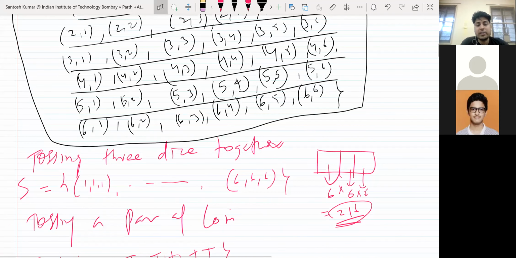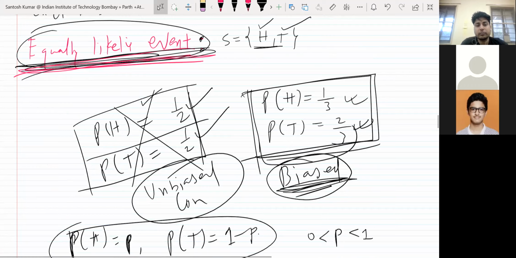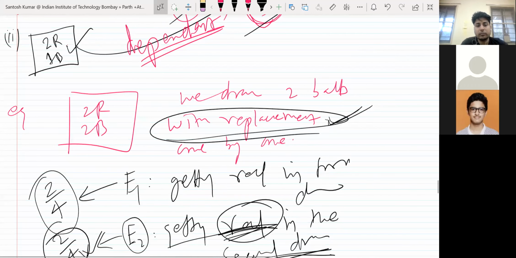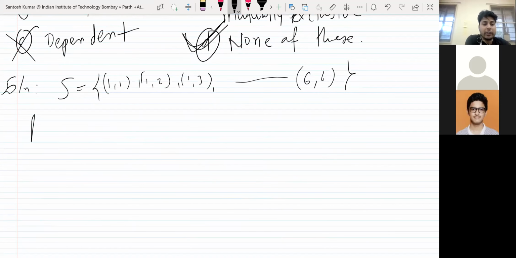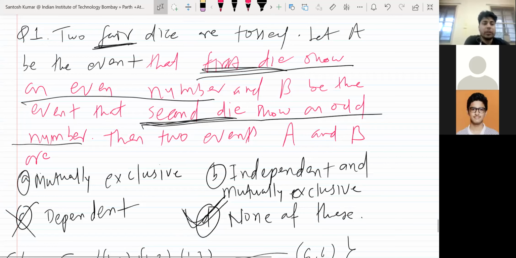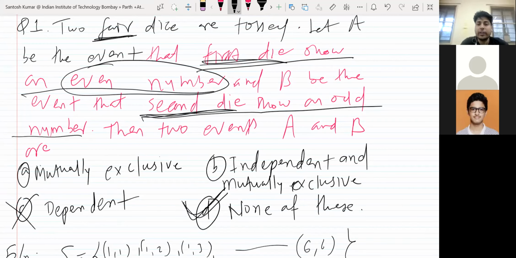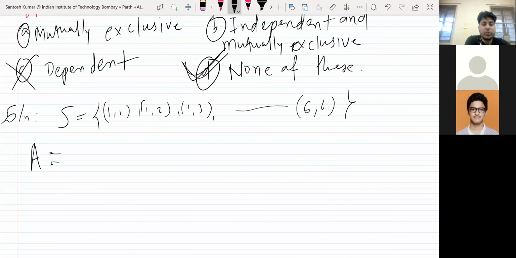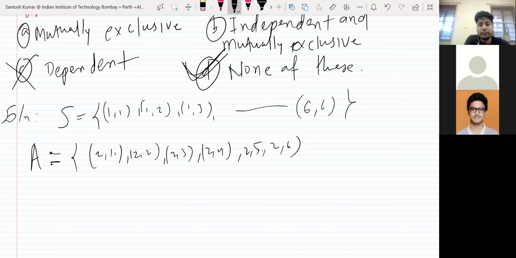Now let's come to event A. So event A is what? Event A is, yes, the first die shows an even number, right? You just have to see that an even number should be on the first toss, like 2 1, 2 2, 2 3, 2 4, 2 5, 2 6.